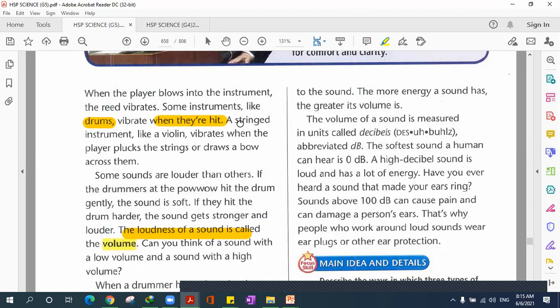We have other instruments like stringed instruments like guitar and violin, the ones that have strings that vibrate. So the strings are the ones that vibrate.